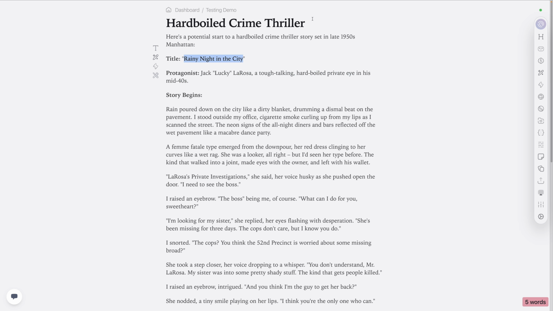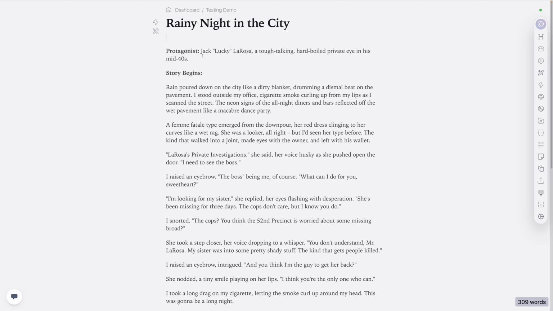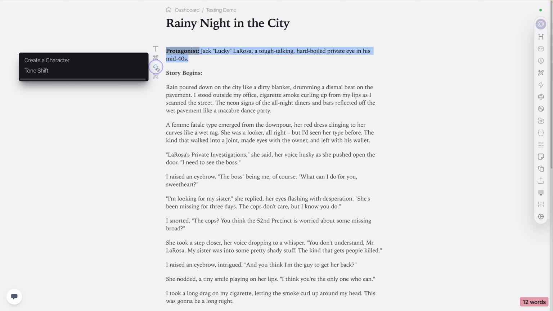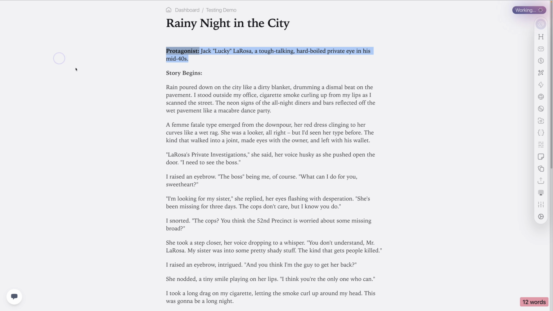All right, so let's change this. Let's take this and make it the title: Rainy Night in the City. And we don't need the lead anymore. We've got our protagonist here. Okay, so let's try something here. I'm going to select this, and I'm going to click here. I've got this create a character action that does something for me, and I'll show you what it does in just a moment. It's going to pop up here in just a second.